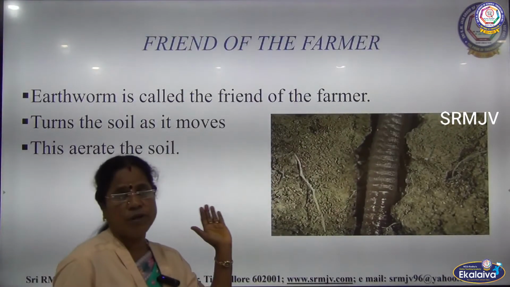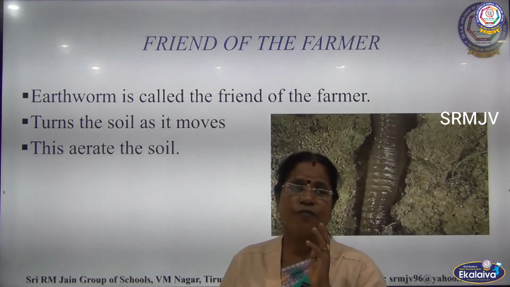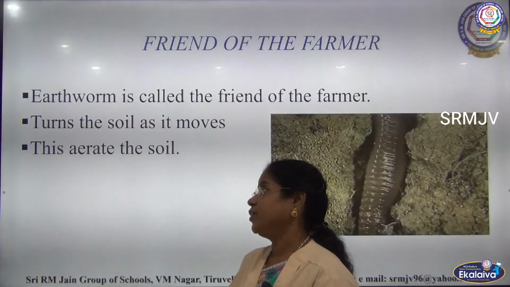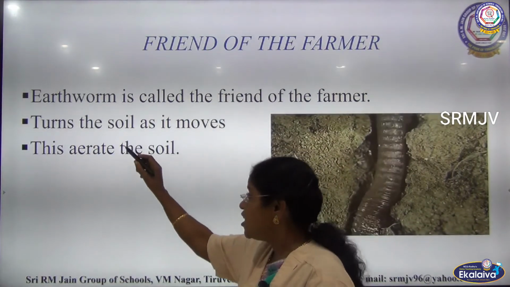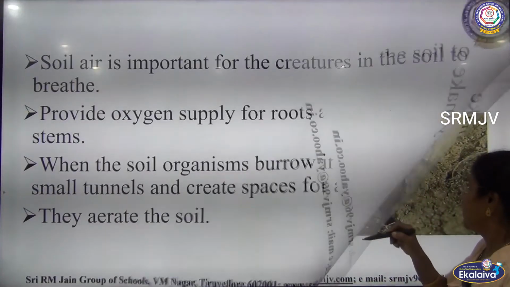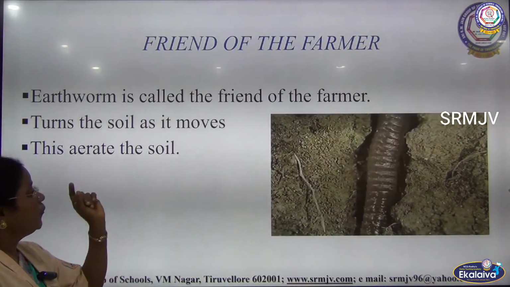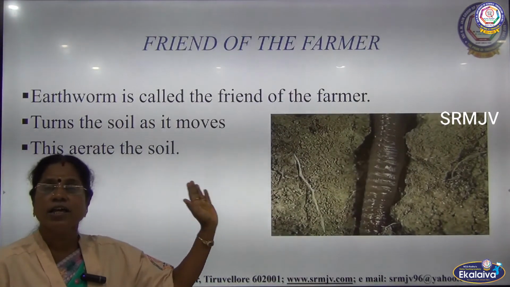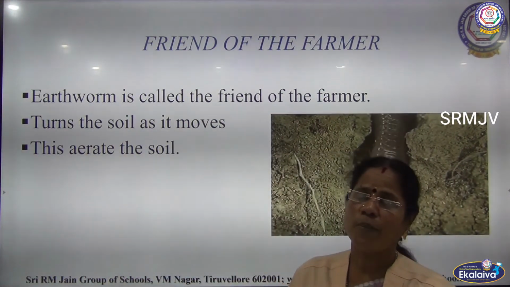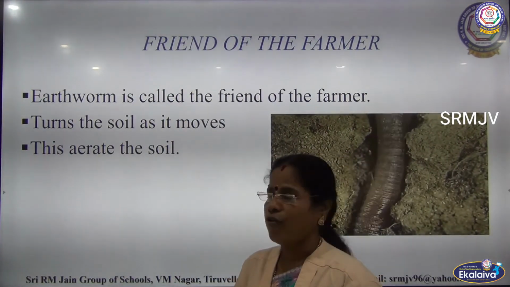Now you may know from the lower classes, the friend of the farmer. When I ask which is the friend of the farmer, you can say earthworm. Why is the earthworm called the friend of the farmer, children? Because it turns the soil when it moves. See here how this earthworm moves. By doing this, they aerate the soil, which is helpful for the farmer to grow plants. That's why the earthworm is called the friend of the farmer.